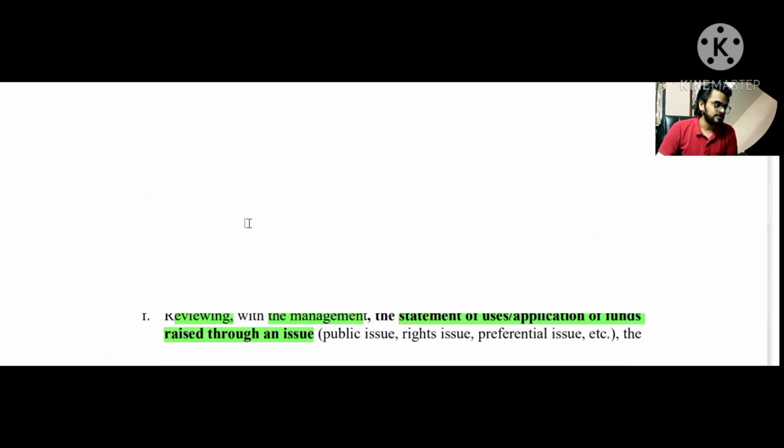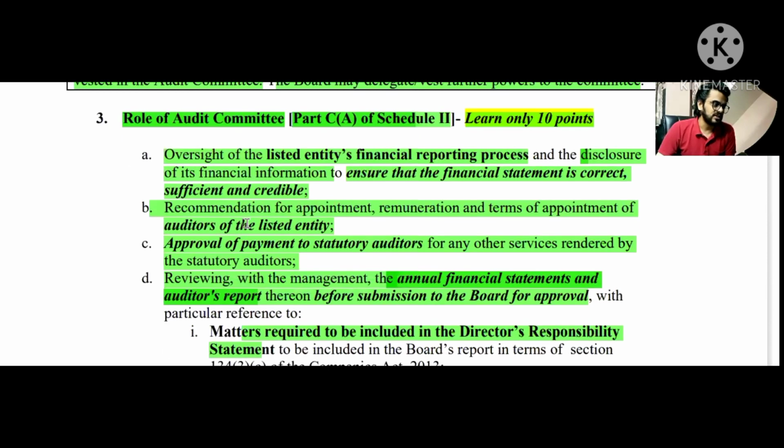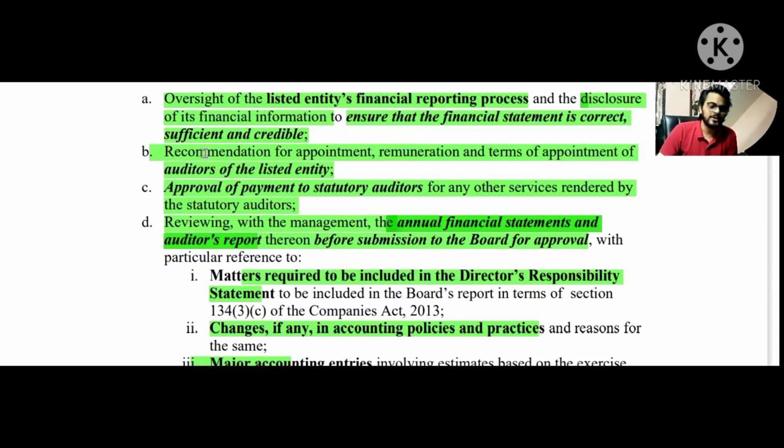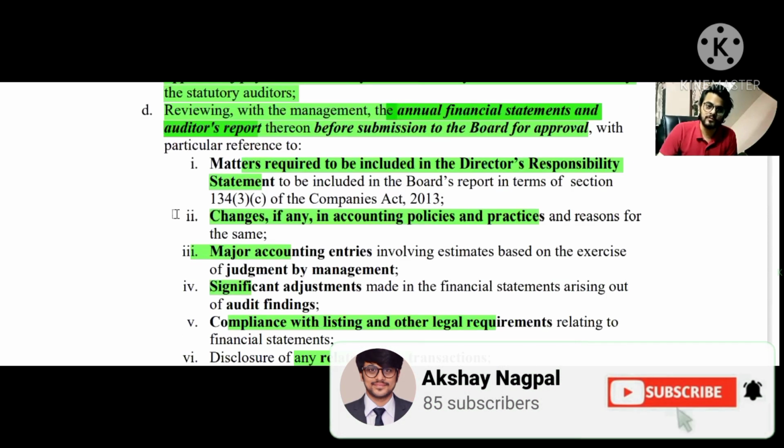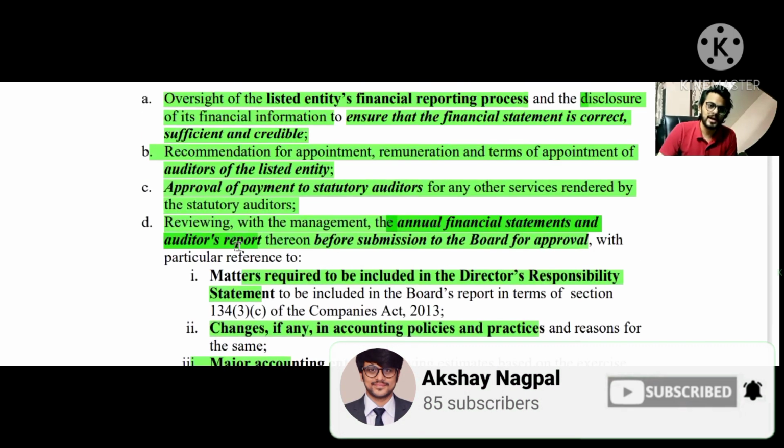All right. So if we again see the points from first to eighth, the first point was about the financial reporting process, the oversight of the listed entity's process of financial reporting. B point is about the recommendation for the statutory auditor. C point is about the approval of payment of the statutory auditor. And D, E, F, and G were about the review. The first one was the review of the annual financial statement.